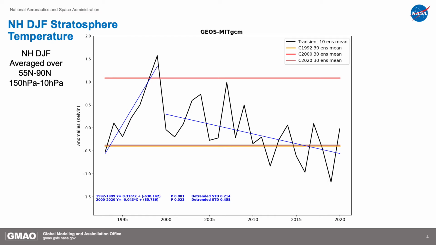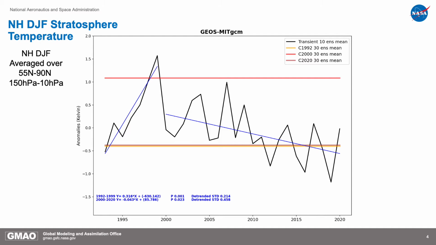This perpetual experiment shows that only CO2 and aerosol forcing is driving the upward positive trend from 1992 to 2000, and also the downtrend from 2000 to 2020. As the ocean is coupled and ran from different initial conditions for these experiments, the low-frequency SST modes shouldn't have any influence on the decadal trend that we are seeing here.